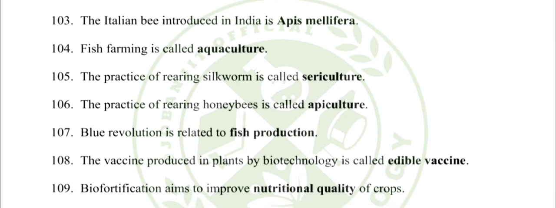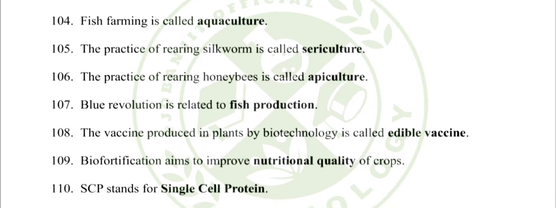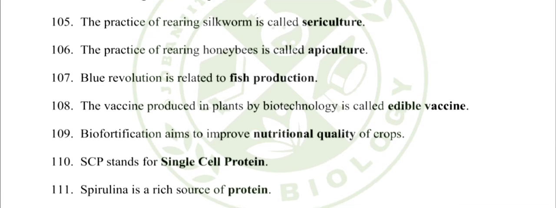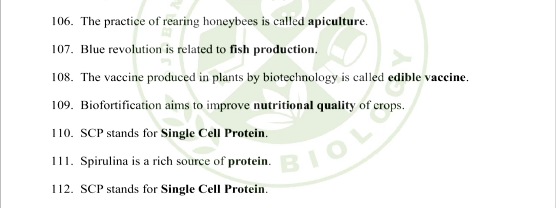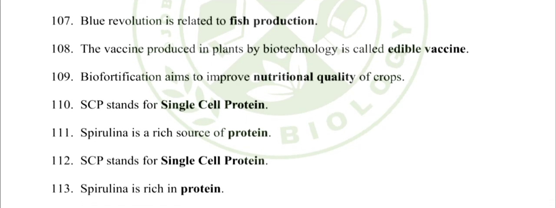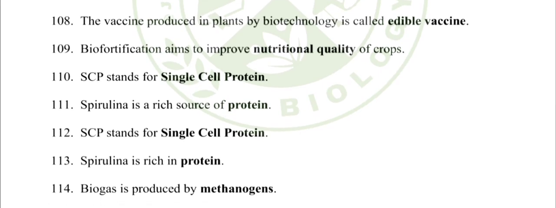108. The vaccine produced in plants by biotechnology is called edible vaccine. 109. Biofortification aims to improve nutritional quality of crops. 110. SCP stands for single-cell protein. 111. Spirulina is a rich source of protein.